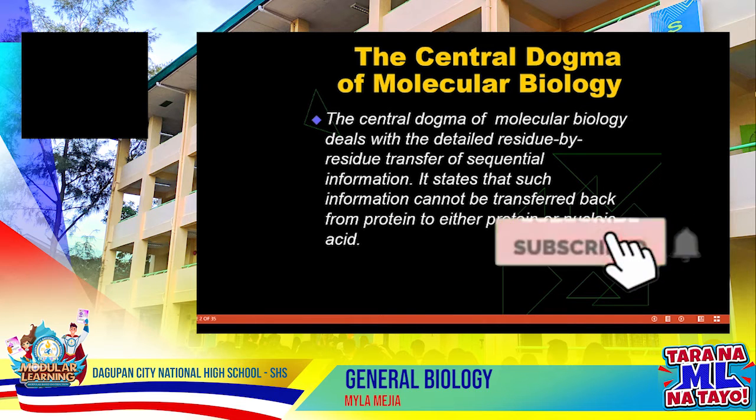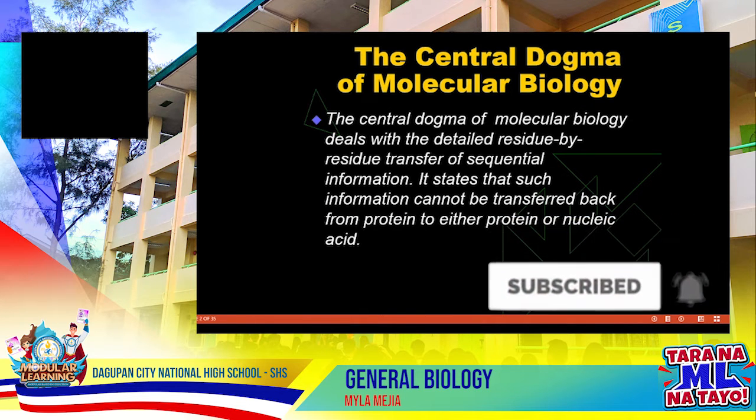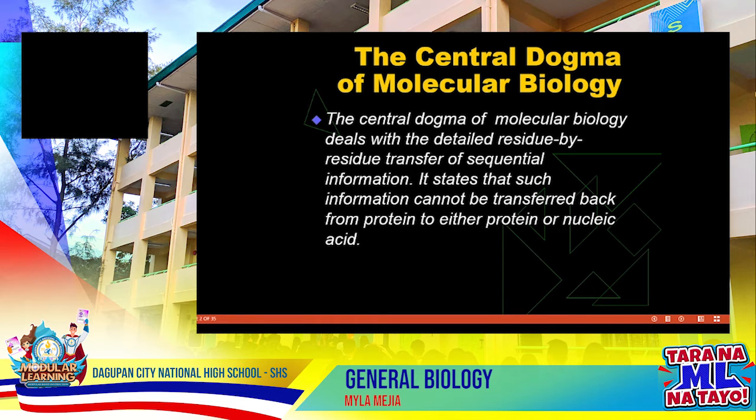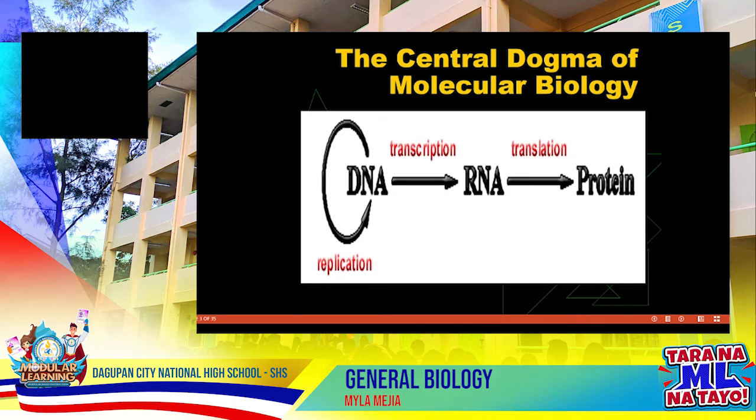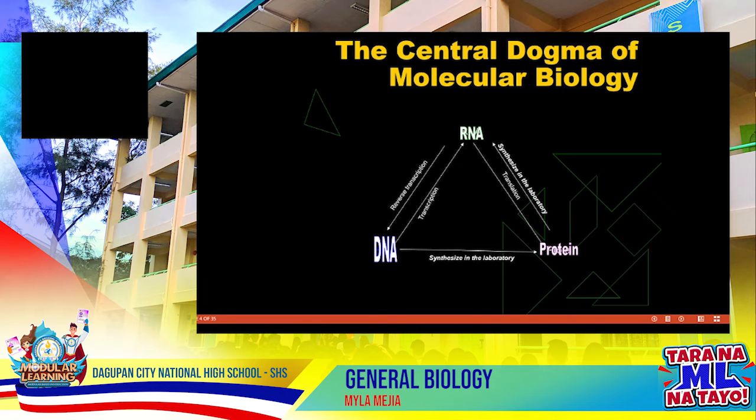The central dogma of molecular biology deals with a detailed residue-by-residue transfer of sequential information. It states that such information cannot be transferred from protein to either protein or nucleic acid. The central dogma can be summarized as follows: DNA is transcribed into RNA, then translated into protein. This is also another illustration of how the central dogma happens.